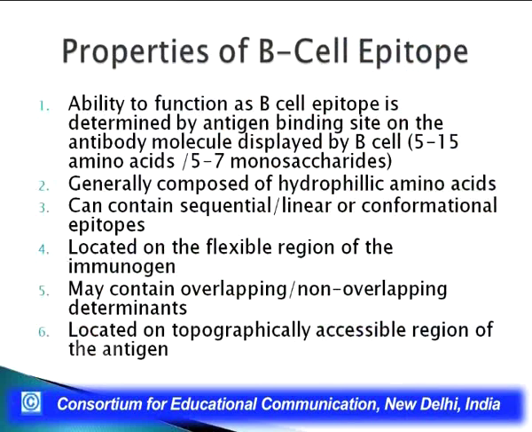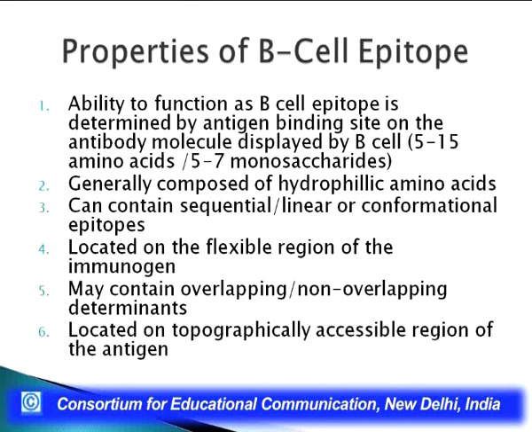The second property, as you can see, is that most of the B cell epitopes are composed of hydrophilic amino acids. That means they are water loving ones. The next is that they can contain sequential, that is linear, or conformational epitopes.